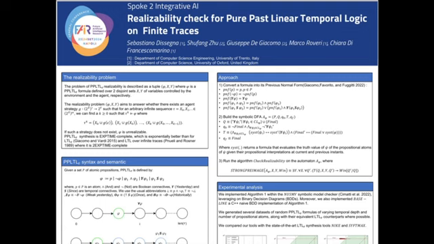The problem consists in building a system such that for every possible execution of it, the specification is never violated. So, for every possible move of the environment, the agent can respond to maintain the formula satisfied. The realizability problem consists in checking whether such a strategy exists.